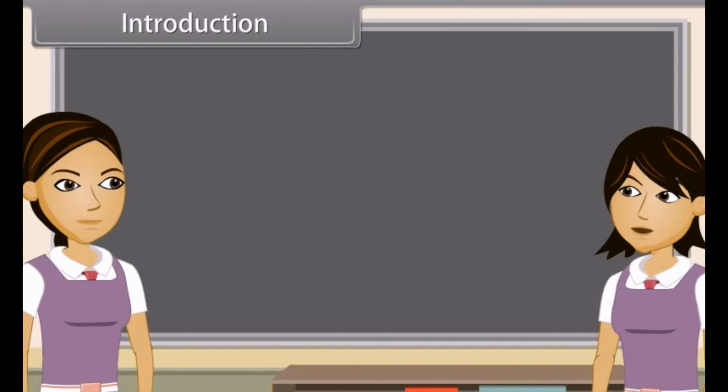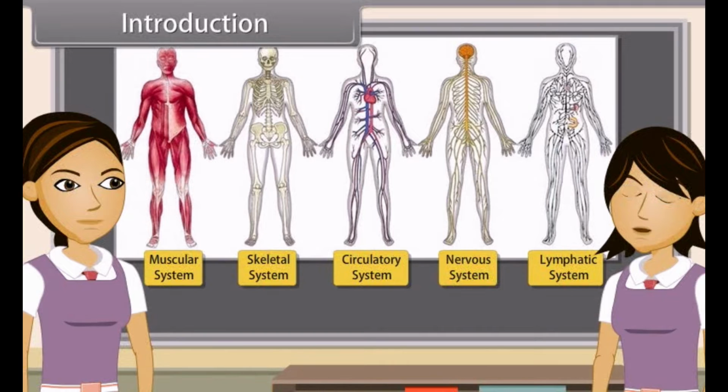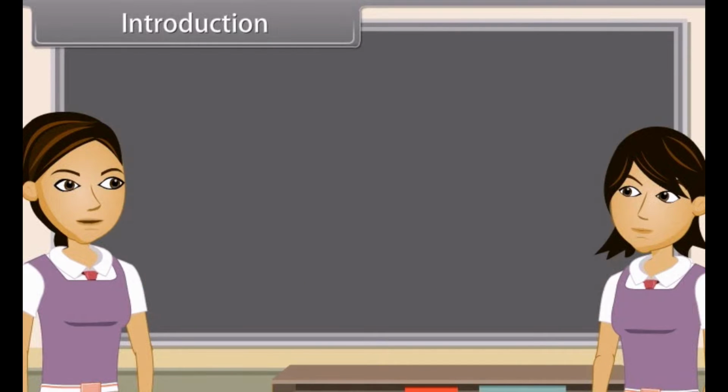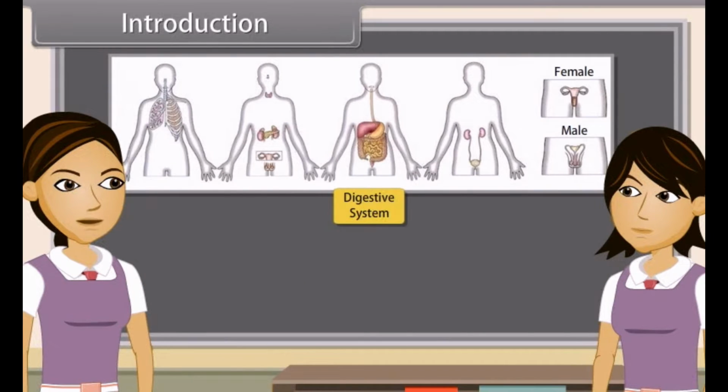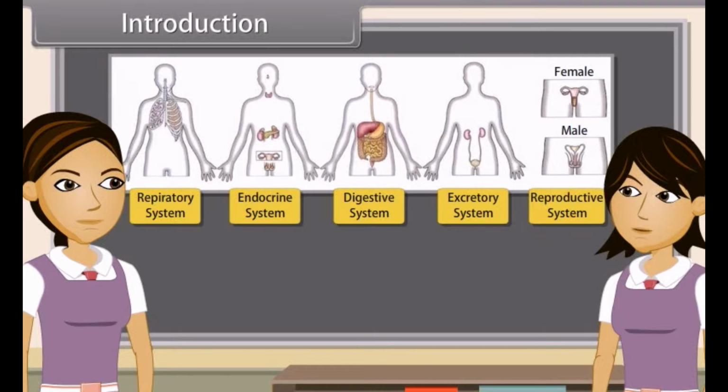As we already know, the body of higher animals like man is formed of a number of organ systems. Some of the examples are digestive system, respiratory system, circulatory system, excretory system, etc. Each system is specialized to do a specific function such as nutrition, digestion, respiration, transport of materials, excretion, respectively. In each system, all the organs work together so that the whole system can work properly.